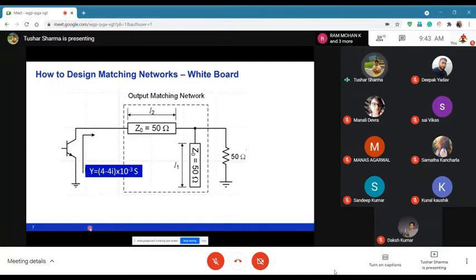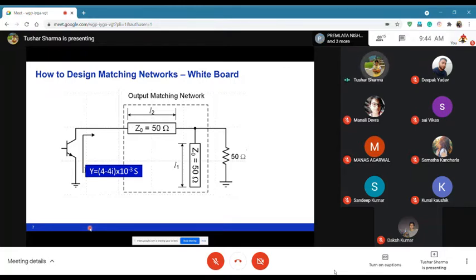We will be using, as it shows, an open stub. As I told you earlier, there are short stubs and open stubs, and this clearly indicates an open stub, and then there is a series transmission line. So what you have to do is identify the value of L1 and the value of L2. Let me go back and start drawing this, and then we will go from there.